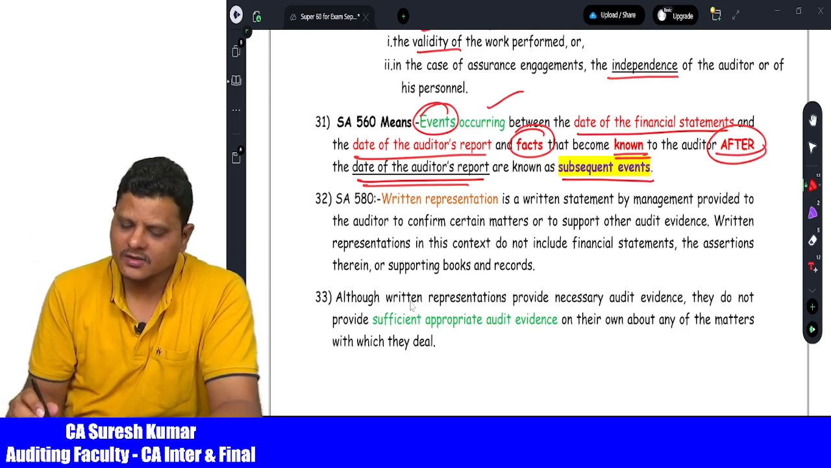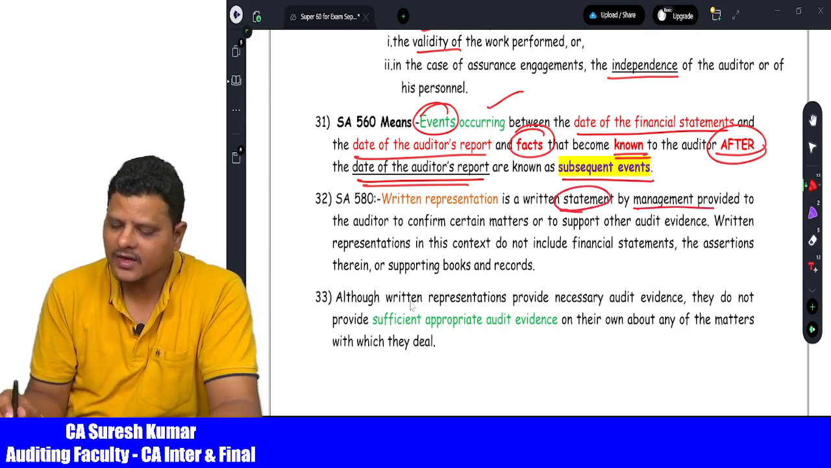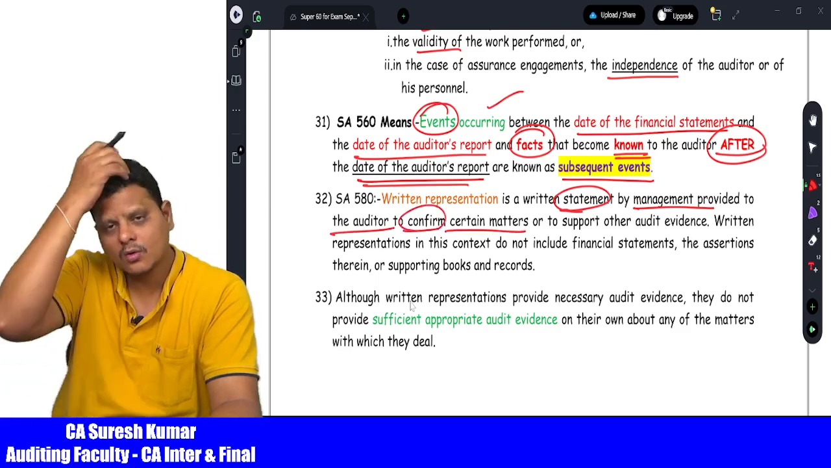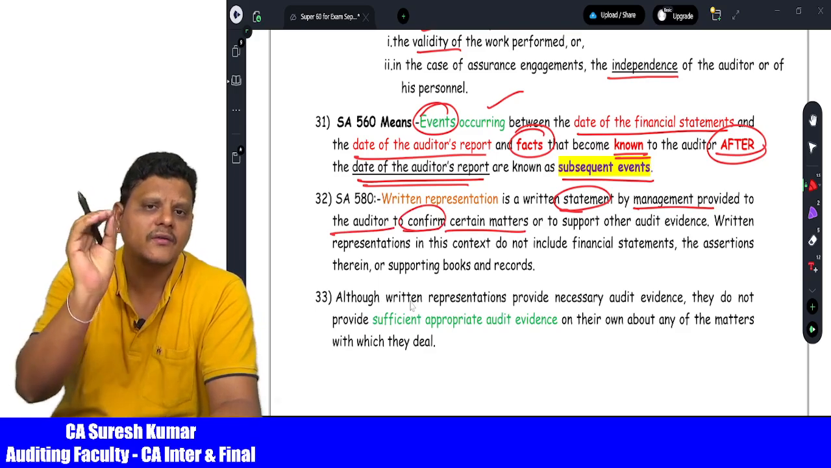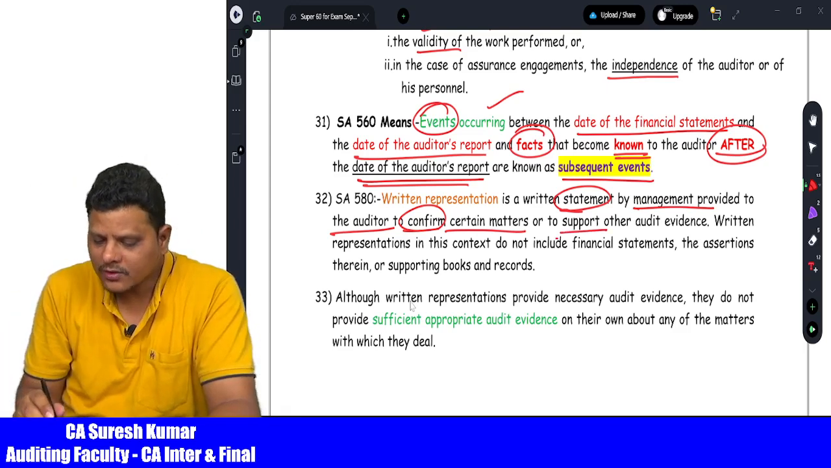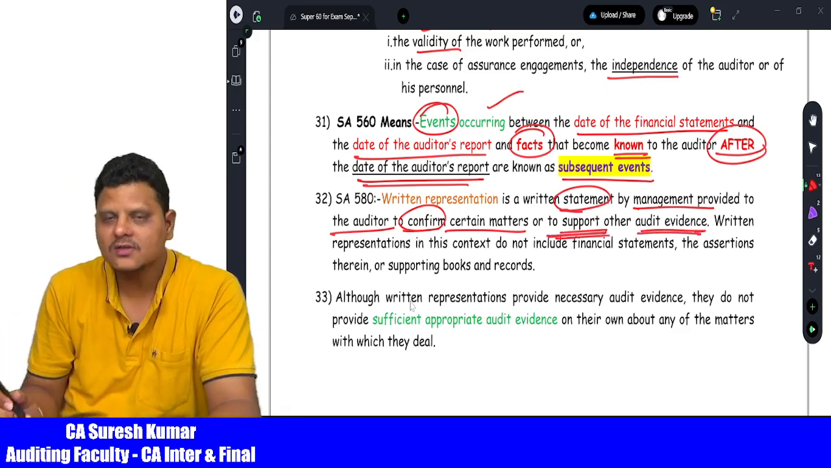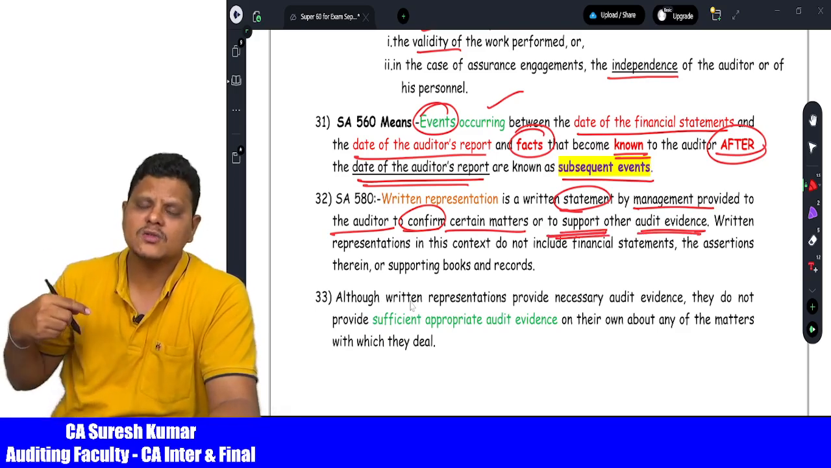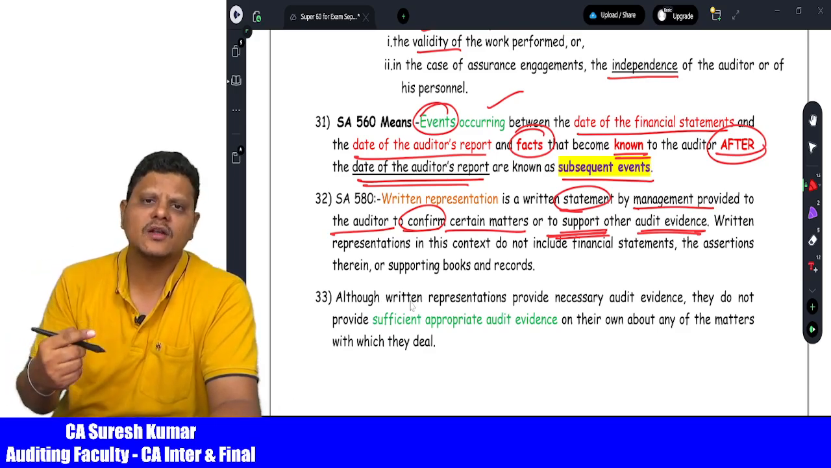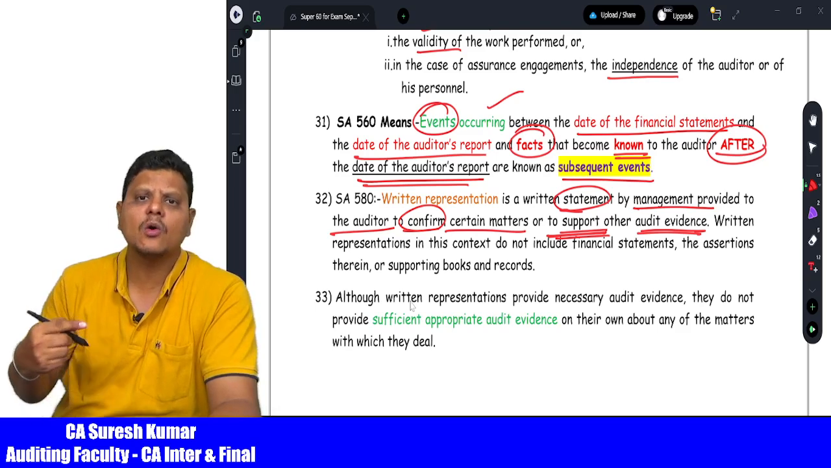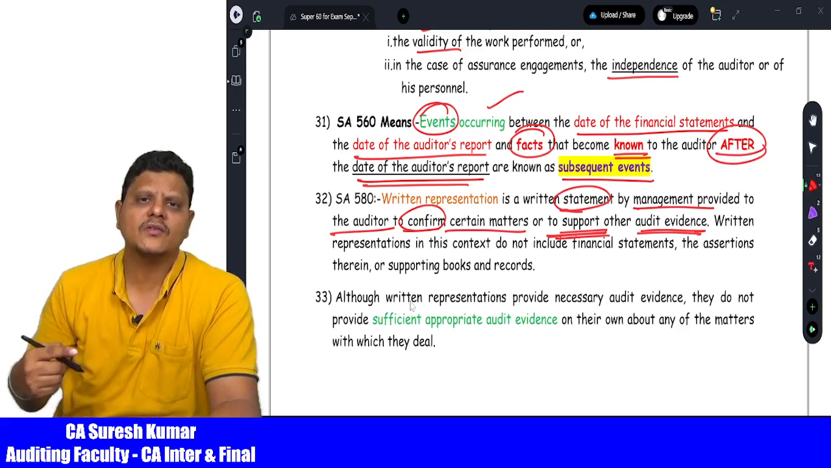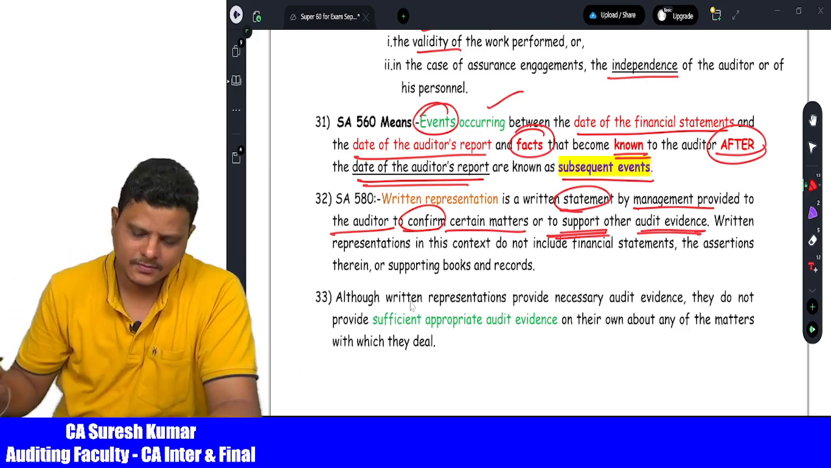Written representation is nothing but a statement given by the management which is provided to the auditor to confirm certain matters. That's all. To confirm certain matters, the management gives the written representation, not to provide the main information, but to support other audit evidences. Already I have the evidence. In order to substantiate the evidence, I am getting the written confirmation from the management. So the examination question here is: is written representation alone sufficient for the audit? It means no, it is not sufficient for the audit. Written representation is always only additional audit evidence.